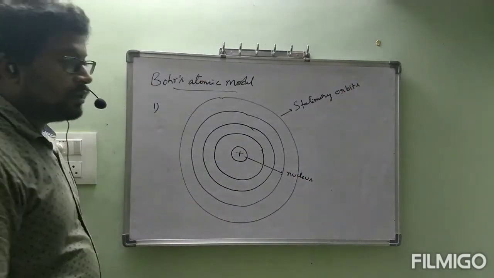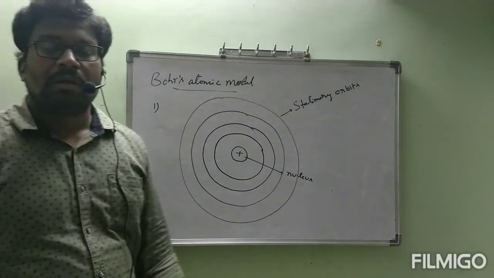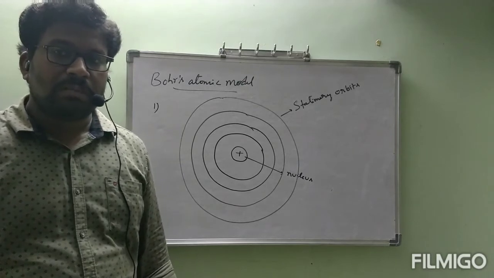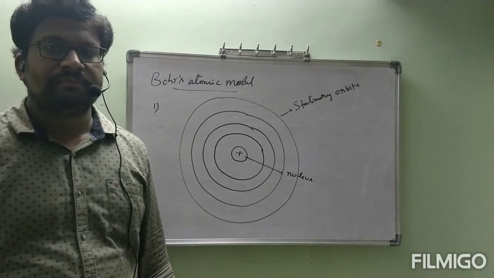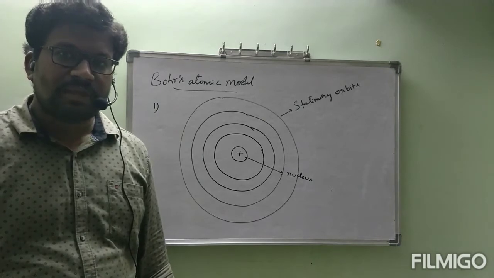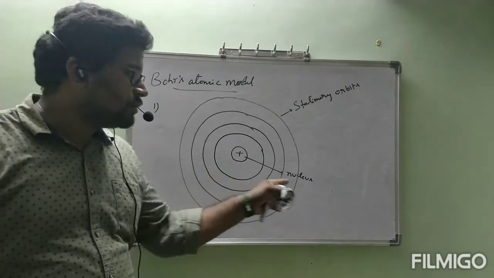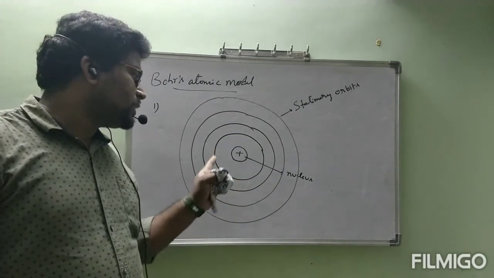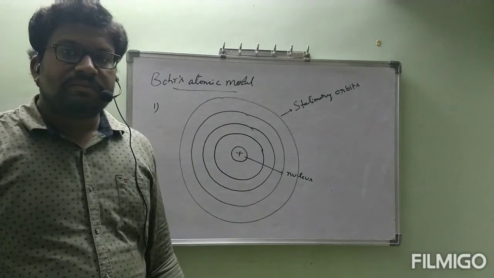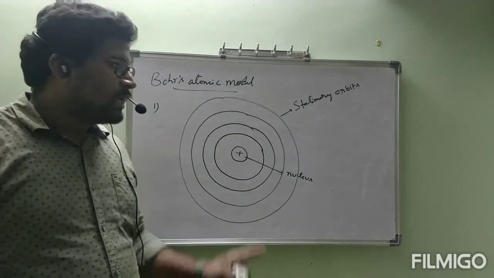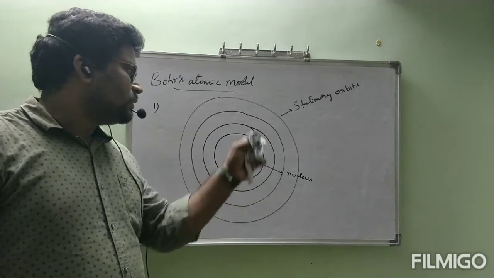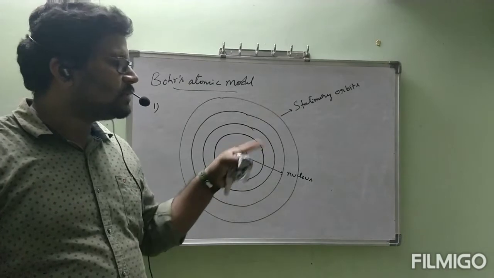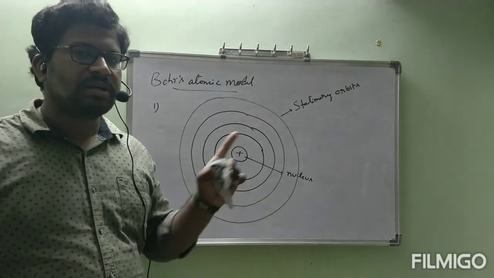First point once again, coming to Bohr's atomic model. Total positive charge present in the atom will be at the center of the atom only. That is called the nucleus. Electrons which are present outside the nucleus are present in different orbits, like this. This is the first orbit, second orbit, third orbit, fourth orbit, like that.